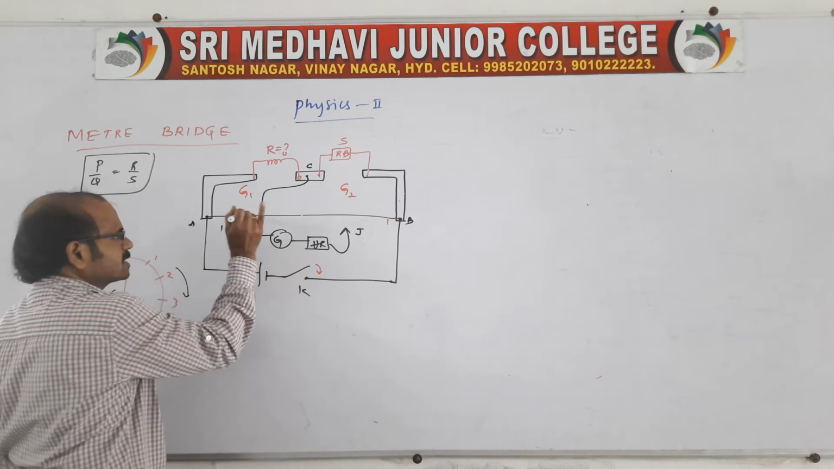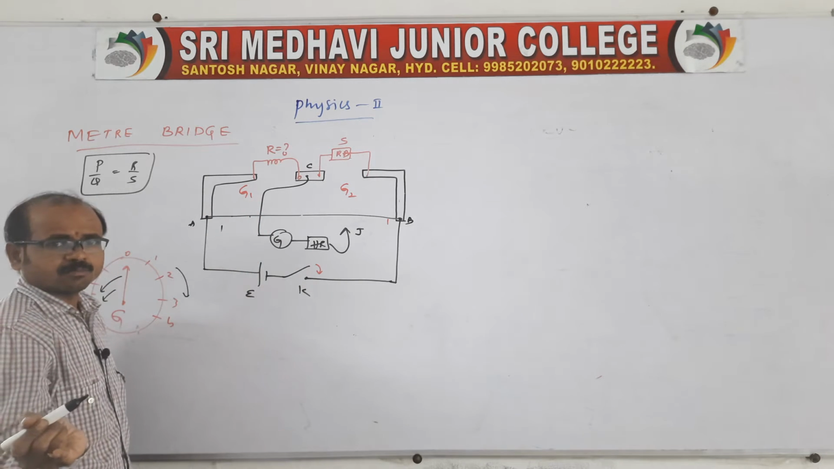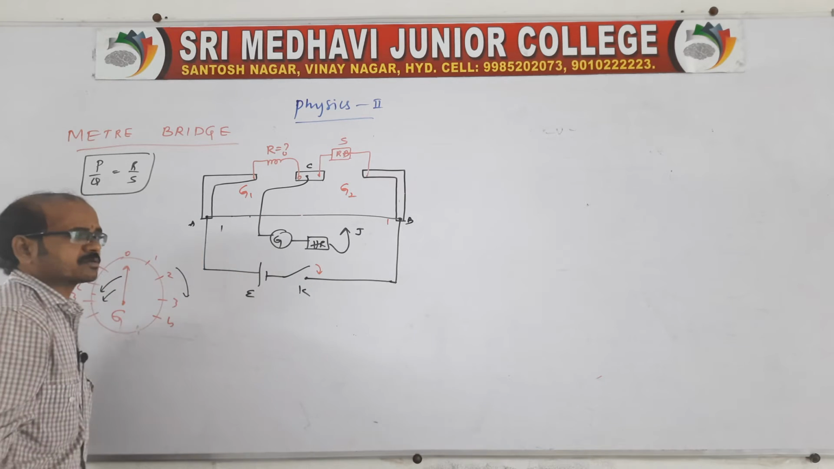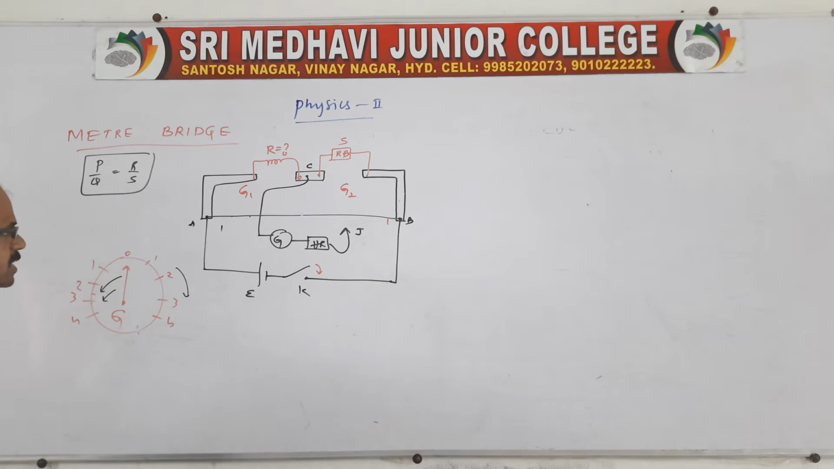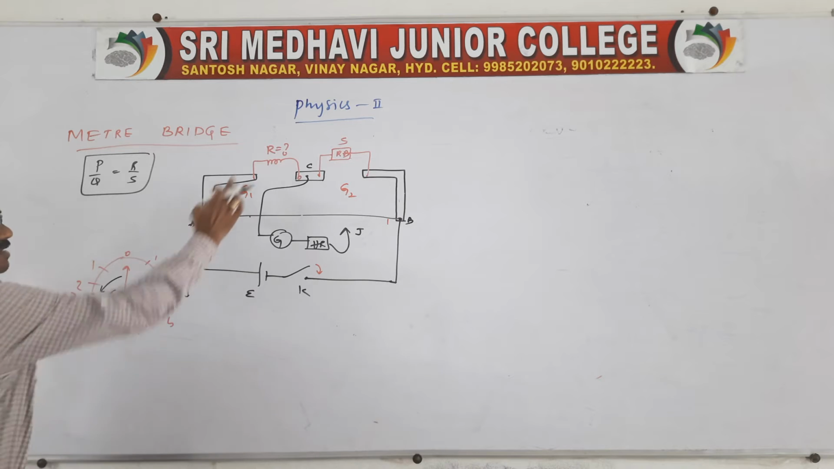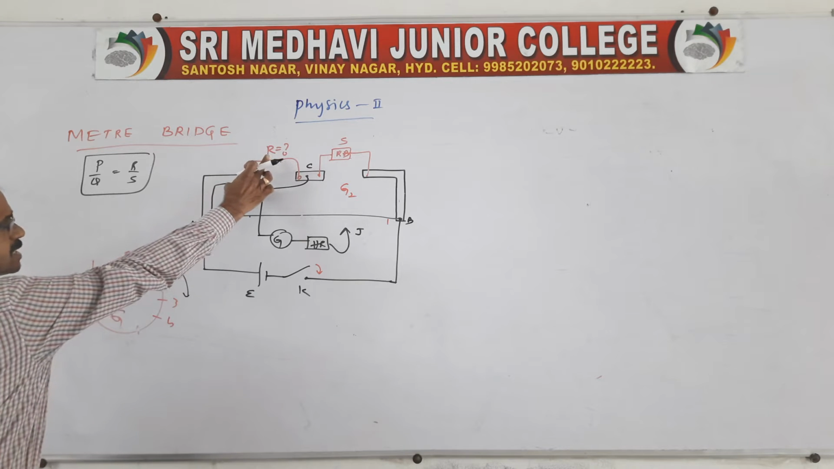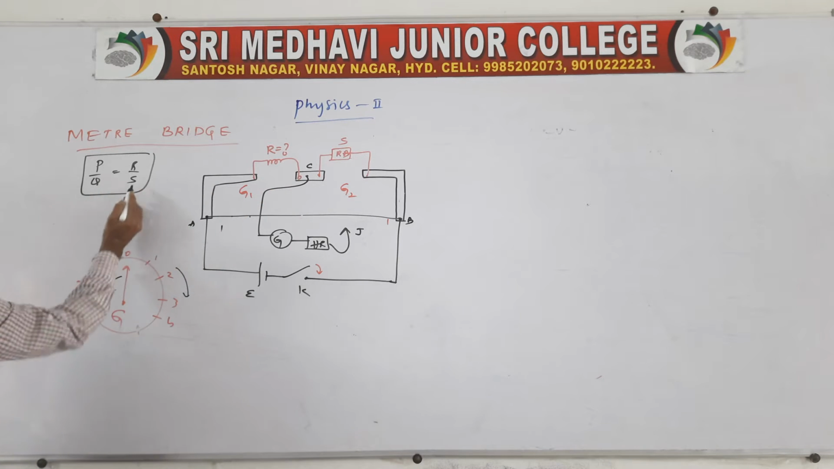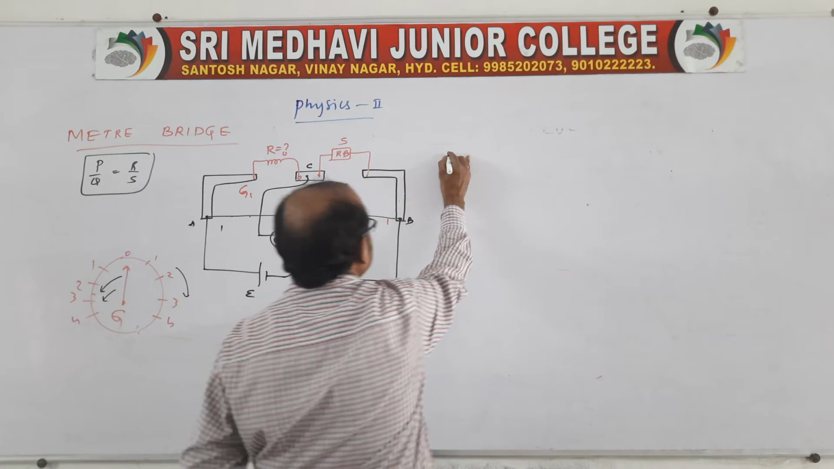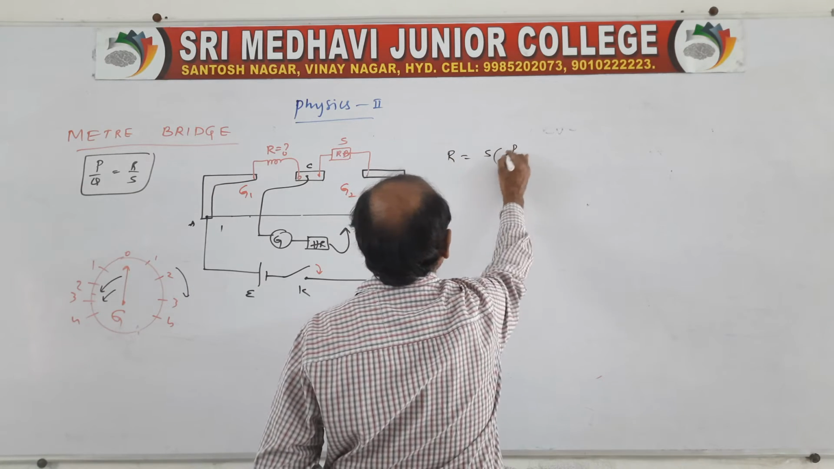Like you put another place and you remove it, that's all. But you don't drag it on the meter bridge wire. Now come to the point: we need to find the R value. R is nothing but the unknown resistance. In this, P by Q is equal to R by S. You write the expression: capital R is equal to S into P by Q, that's all.